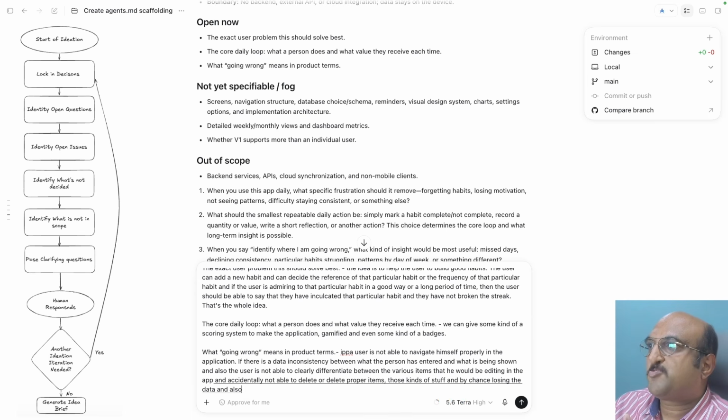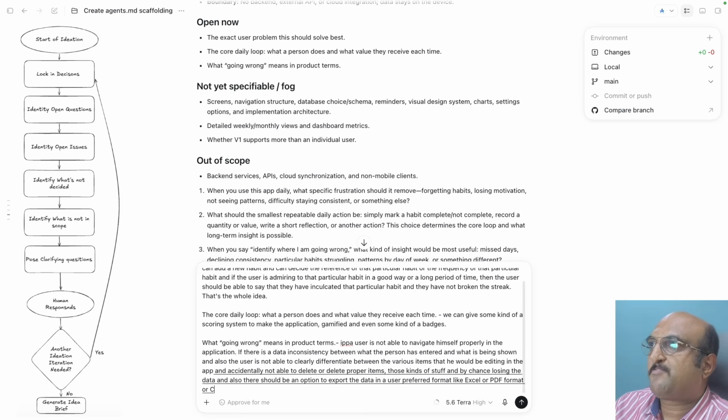And also there should be an option to export the data in a user preferred format like Excel or PDF format or CSV format, so that over a long period of time, if too much data is accumulated, we can export it and clean the database.